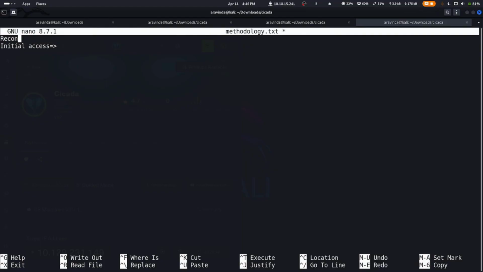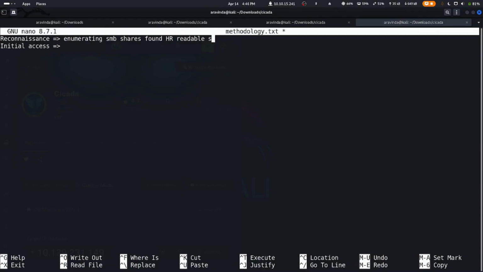And we did the reconnaissance. So what we did starting, we first found open port SMB share, and we started enumerating the SMB share, and we found HR as an SMB share.